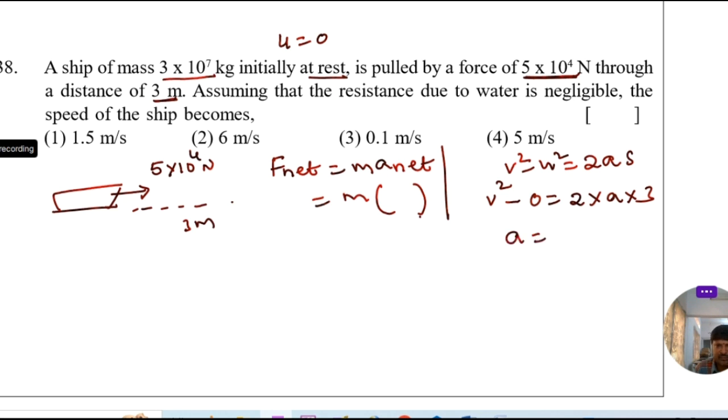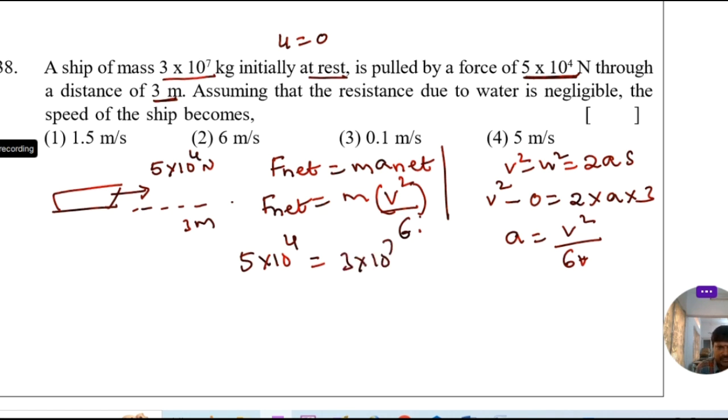So from this a is equal to v square by 2 into 3, that is 6. 2 into 3, that is 6. So acceleration equal to v square by 6. So right here v square by 6. So that is F net. So F net is given, that is 5 into 10 power of 4 Newton equal to mass is given 3 into 10 to the power of 7 into v square by 6.